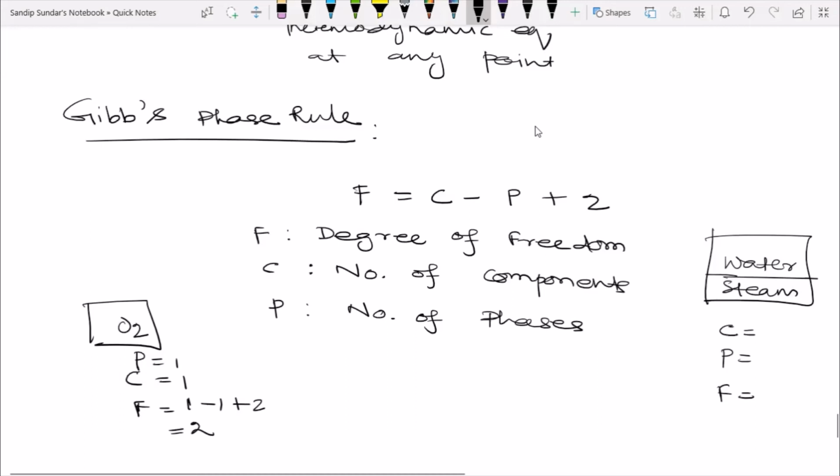The number of components is 1, the number of phases is 2, so the degree of freedom will be 1 minus 2 plus 2, which is equal to 1. The component is 1 because H2O is water, and H2O is again steam. The composition is the same, that's why the component is 1, but the phases are different, that's why we have taken 2 phases, so the final degree of freedom will be 1.